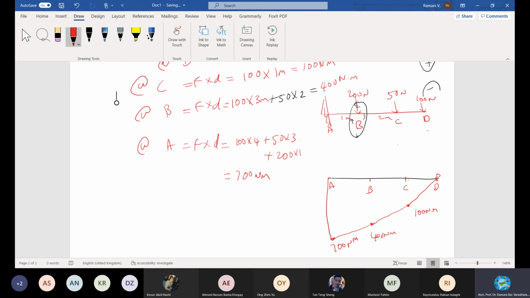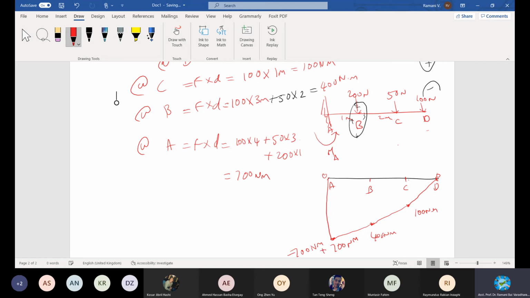And because of the fixed end, there will be a fixed end moment. That point we will see later. Because of the fixed end moment, there will be an anti-clockwise moment acting like this, which is equal to MA, which is negative 700. It will close like that for the final value. Because of the negative value, it will become 0 at this point.